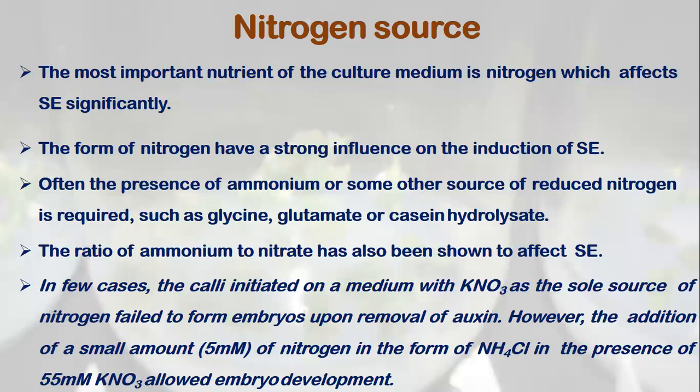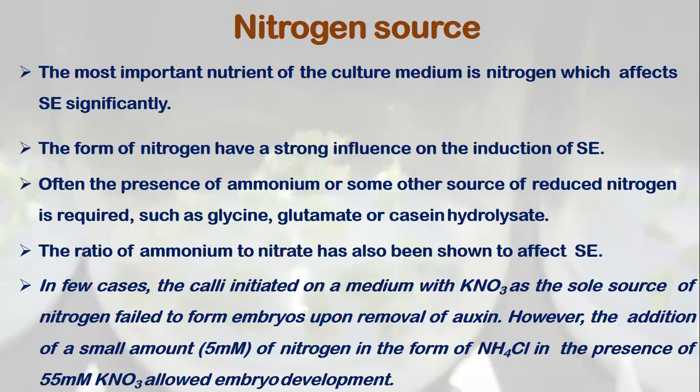So often the presence of ammonium or some other source of reduced nitrogen is required for the process of somatic embryogenesis. That is why in many cases the incorporation of amino acids such as glycine, glutamate or casein hydrolysate is beneficial. Casein is a milk protein.